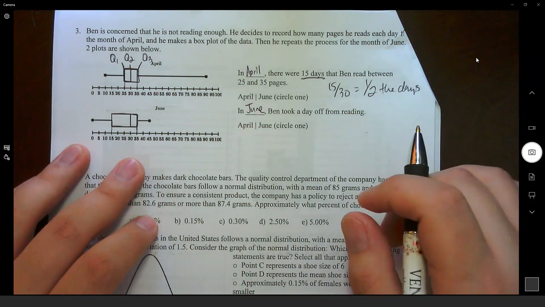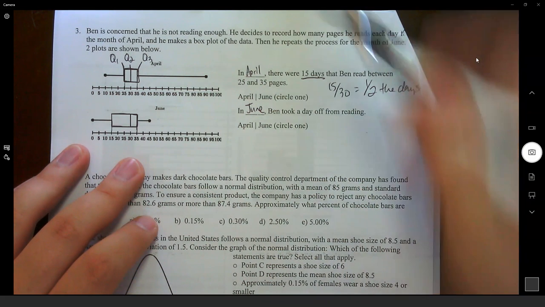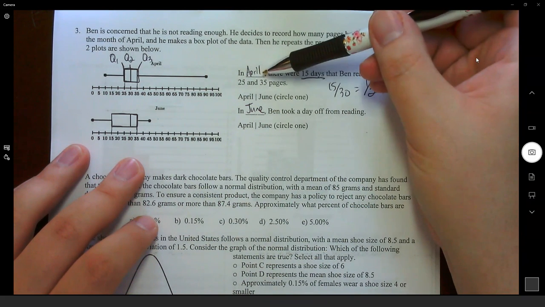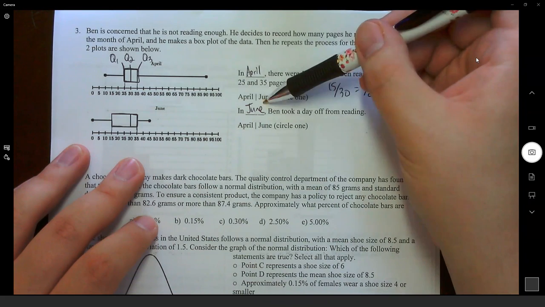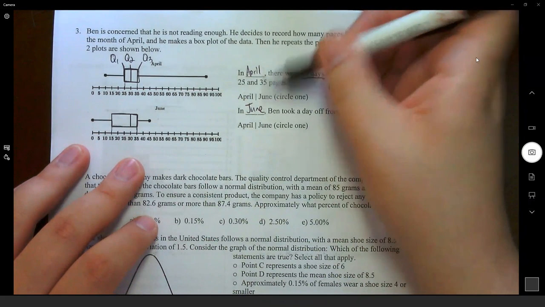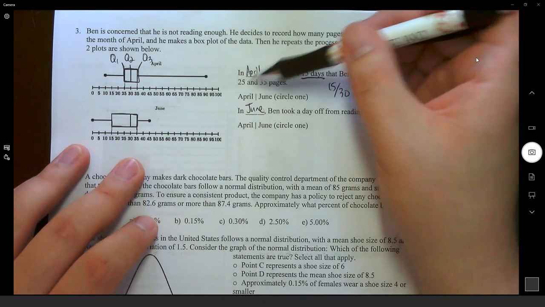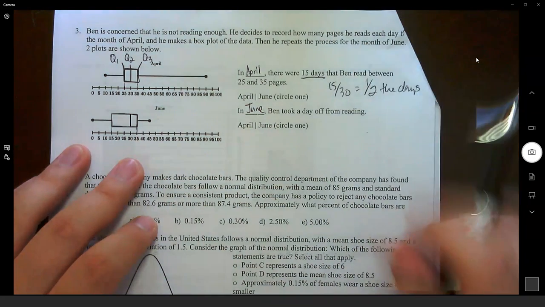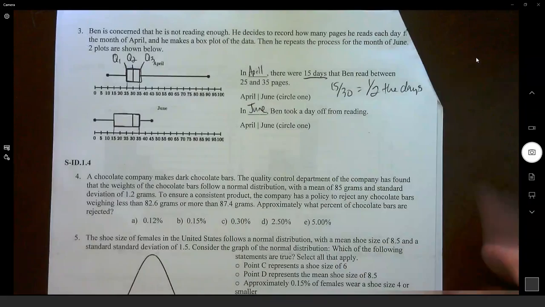Now, in some of the keys, you may have noticed that one of these, either April or June, was a misprint. This is the actual answer. We have April as our first answer and June as our second answer, if you guys were wondering. Just want to make sure.